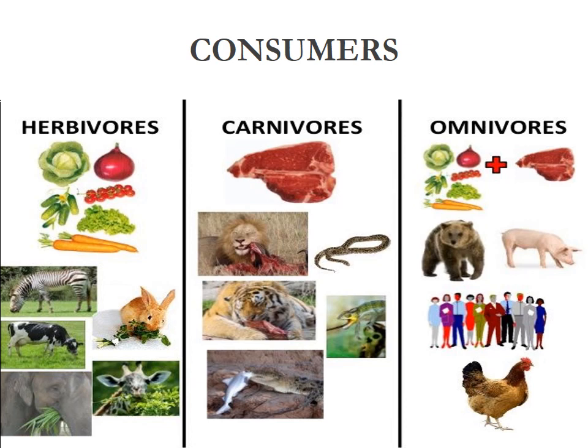So omnivores take both plant food and animal food. Examples: human being, hen, pig, bear.